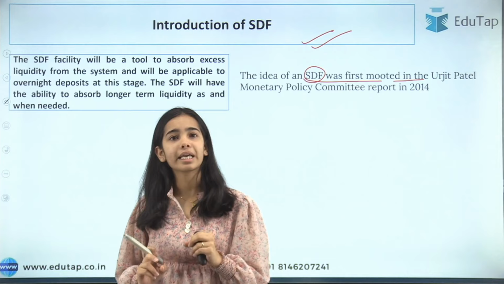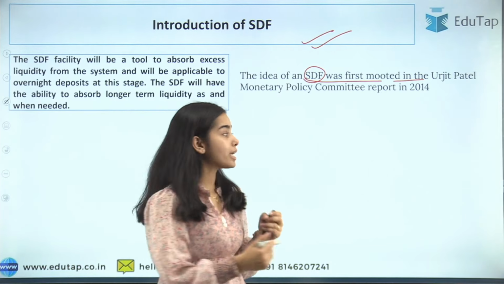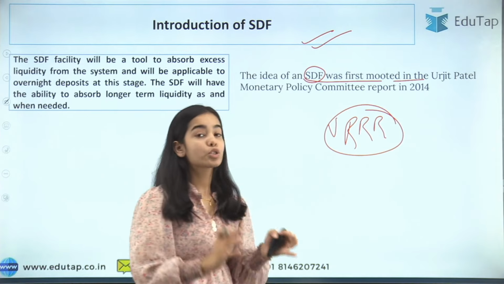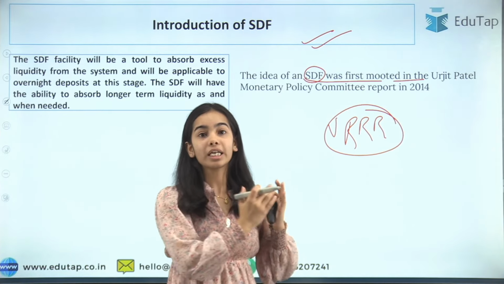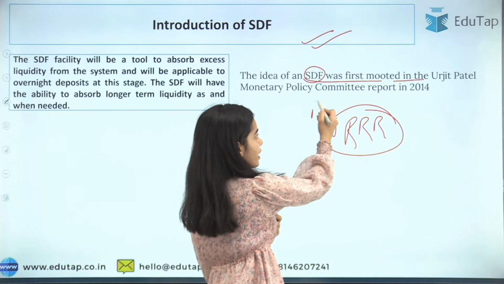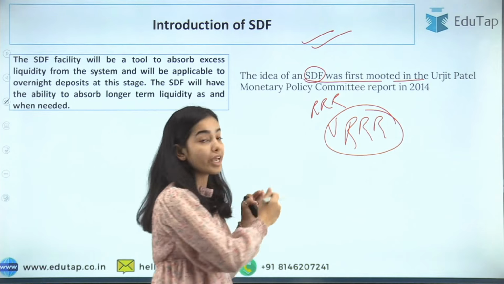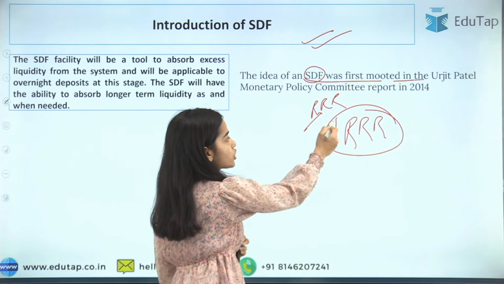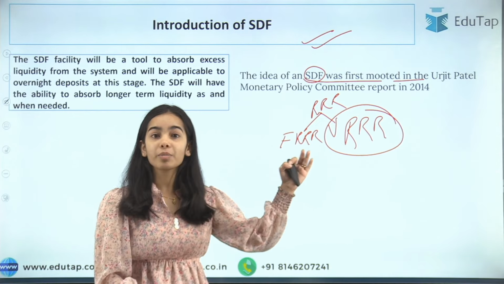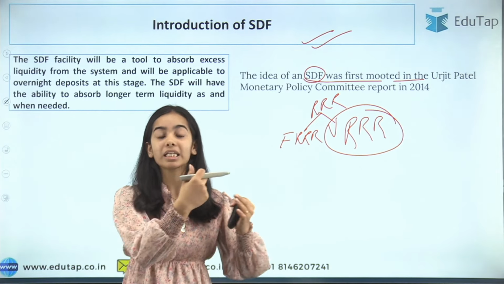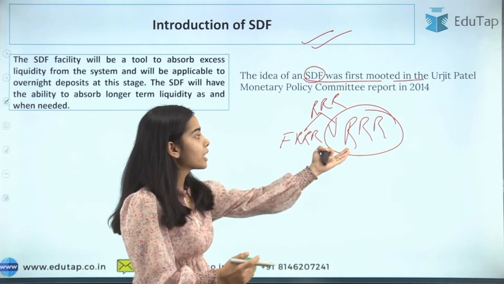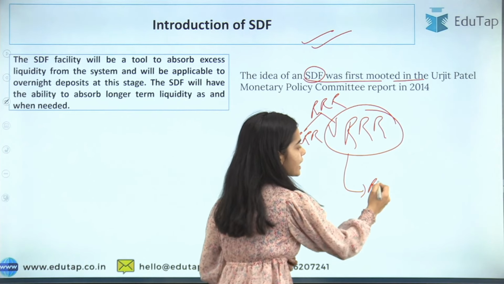The first thing we must know is that excess liquidity was recently taken out through the VRRR. Recently the RBI has tried hard to take out the excess liquidity in the economy. What is VRRR? Usually students are confused between the reverse repo rate and the variable reverse repo rate. The reverse repo rate has two things, the fixed reverse repo rate and the variable reverse repo rate. Variable means the rate is changing as per the market conditions, and on this the RBI is taking the deposits.